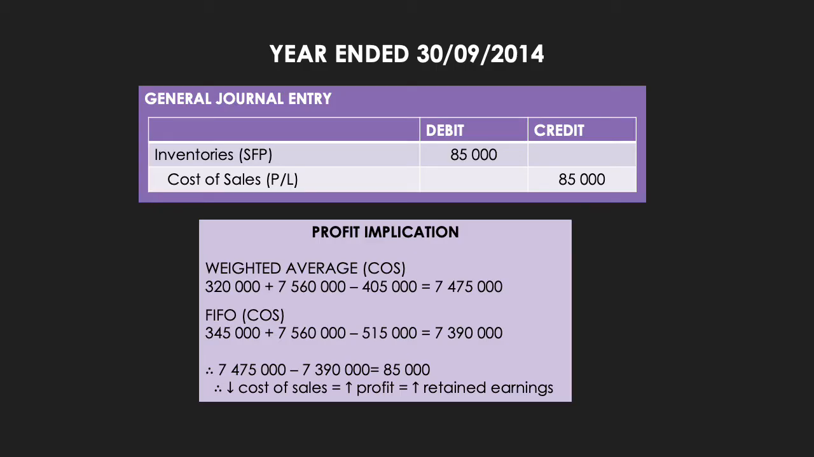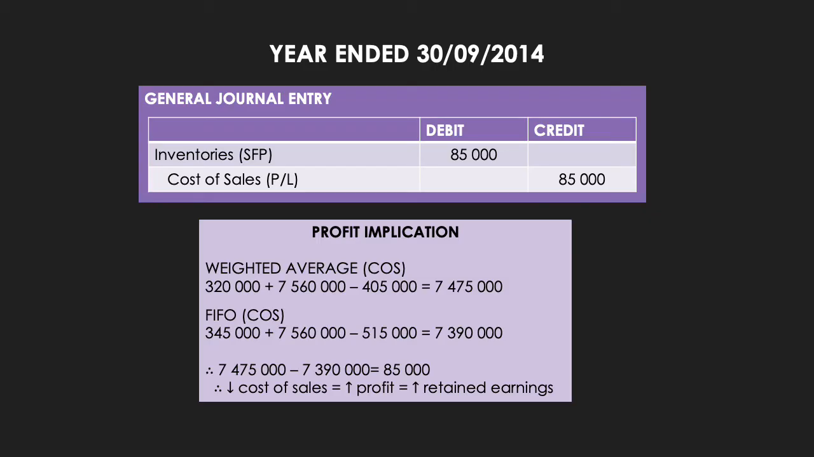We then need to go and look at this from the FIFO perspective. So from FIFO's perspective, the closing stock from 2013 is the opening stock for this year. So our opening stock in 2014 is the 345,000 Rand, which is the value of the 2013 closing stock under the FIFO method. To that, we then add the purchases of 7,560,000 Rand, and we deduct the closing stock according to FIFO of 515,000 Rand. That gives us that cost of sales should be 7,390,000.